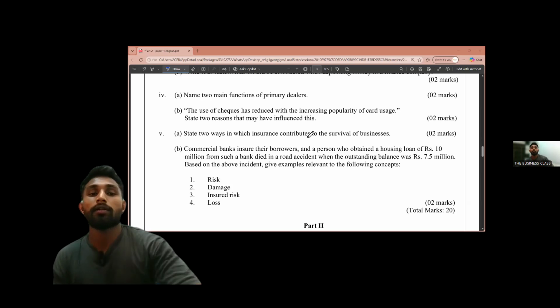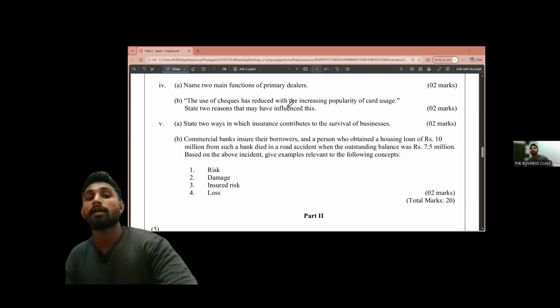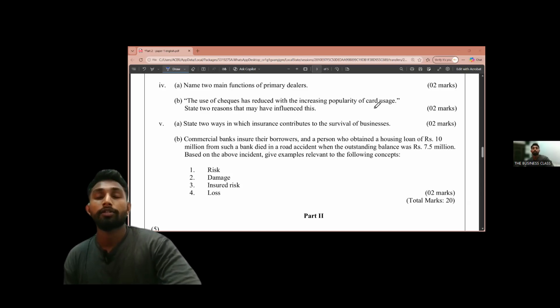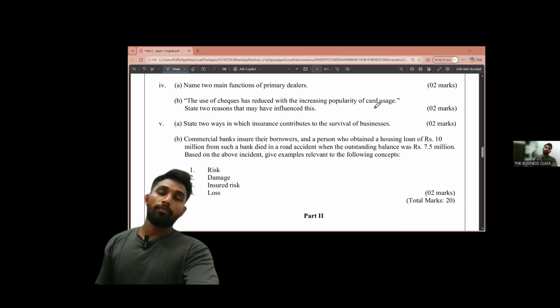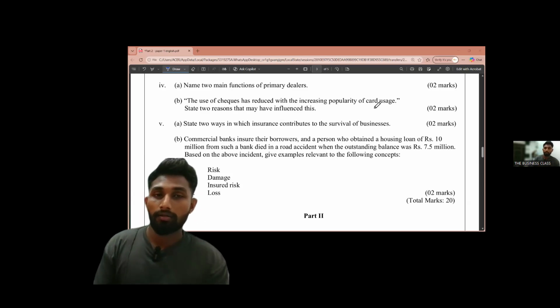Then the next question that we are going to discuss is: the use of checks has reduced with the increasing popularity of card usage. State two reasons that may have influenced this. Since there is electronic money, cards, the usage of checks has become minimized.